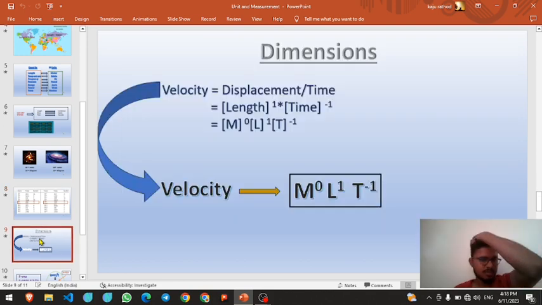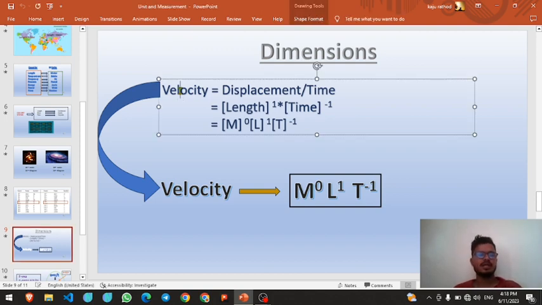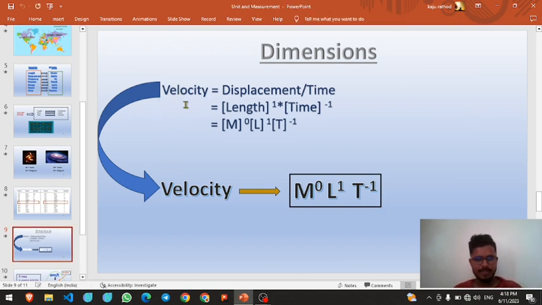Next, our important part is dimensions. How can we find the dimensions of formulas for quantities like velocity? First, we need the formula for velocity, which is displacement upon time. Displacement we write as length, and time we write as time power minus one.